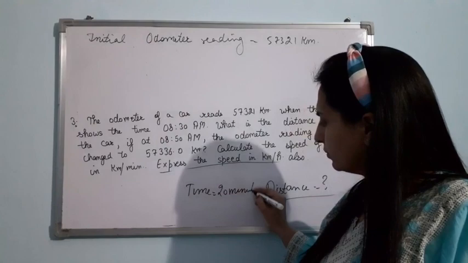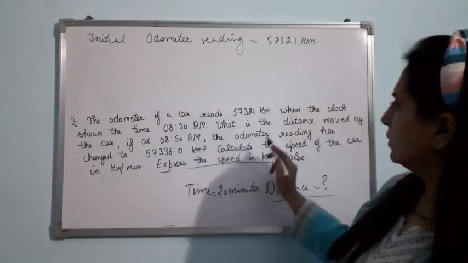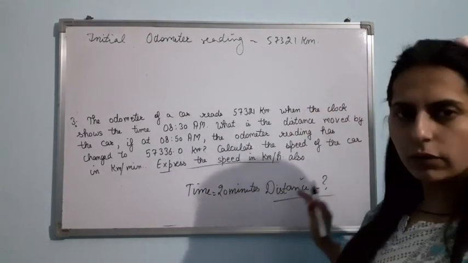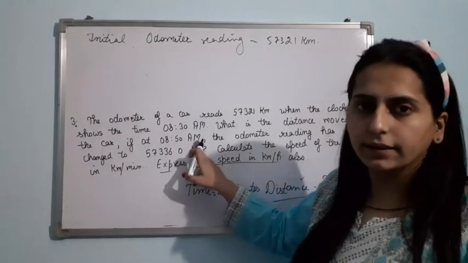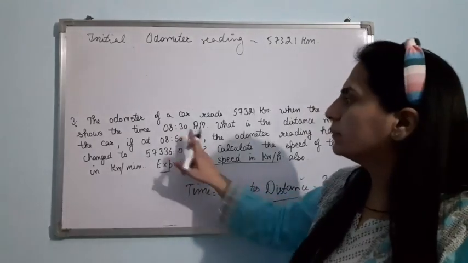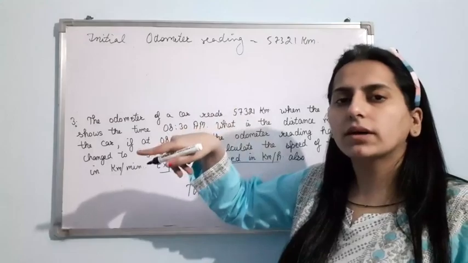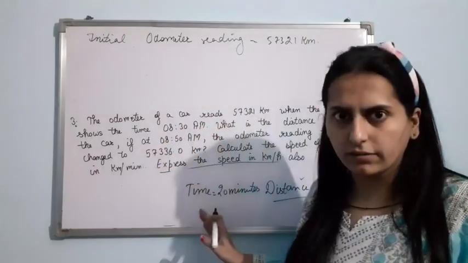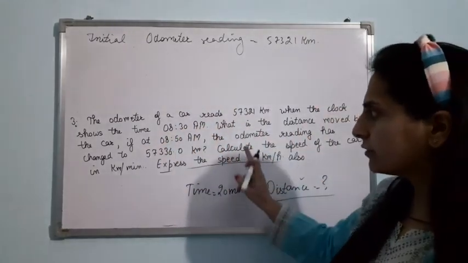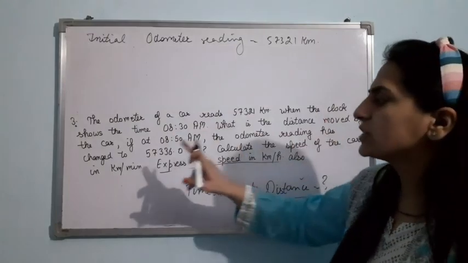Now, what is the distance? We have to calculate the distance. From here I got 20 minutes. 8:30 was the initial one. 8:50 is the final one. So at 8:50 the odometer reading has changed.